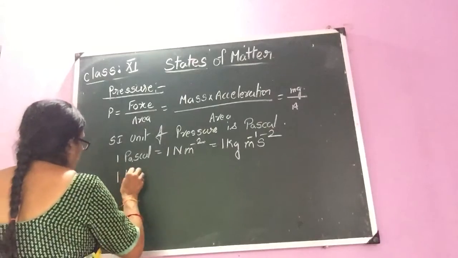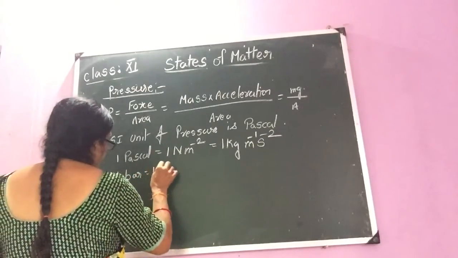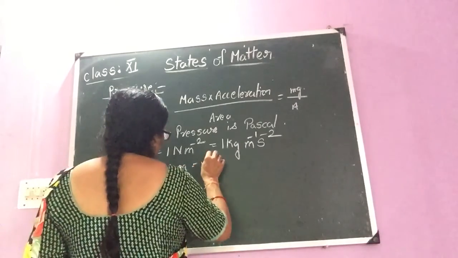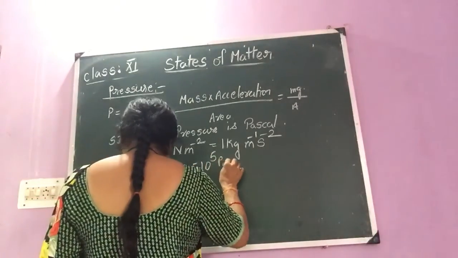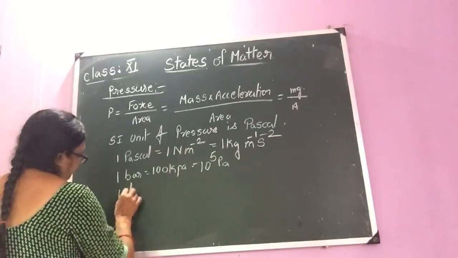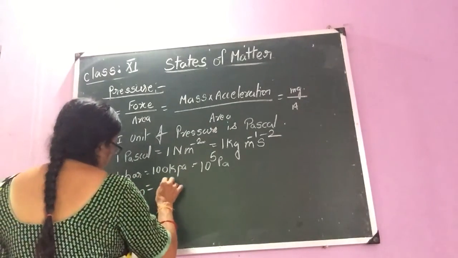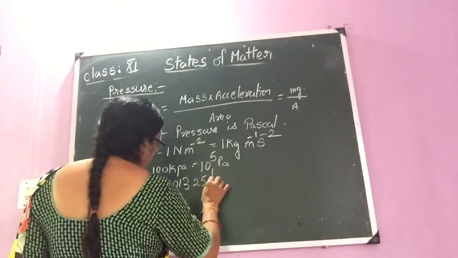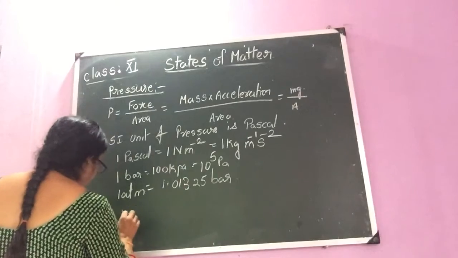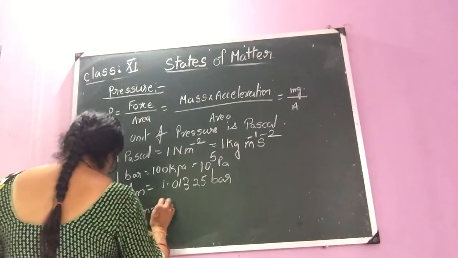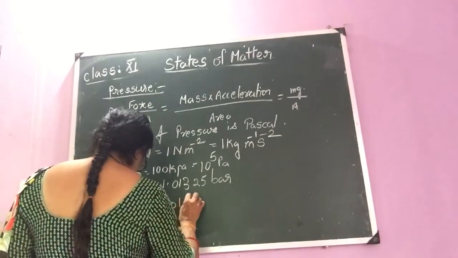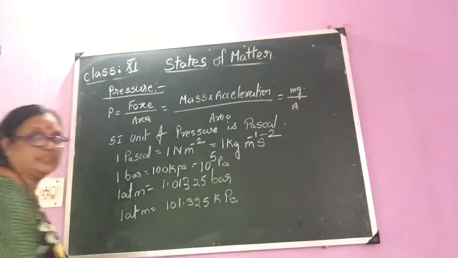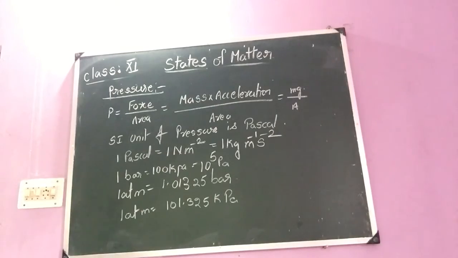Now 1 bar is equal to 100 kilopascals, is equal to 10 to the power of 5 pascals. And 1 atm is equal to 1.01325 bar, and 1 atm is equal to 101.325 kilopascal. This you have to use in the mathematical calculation.